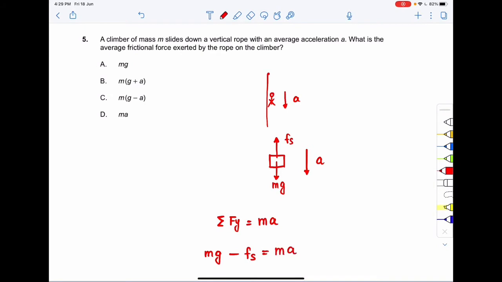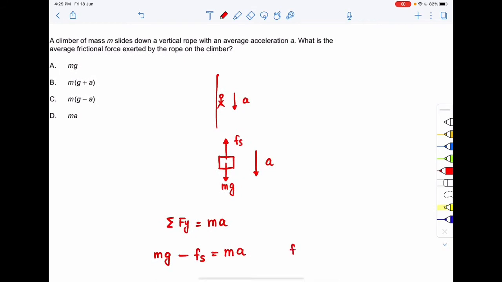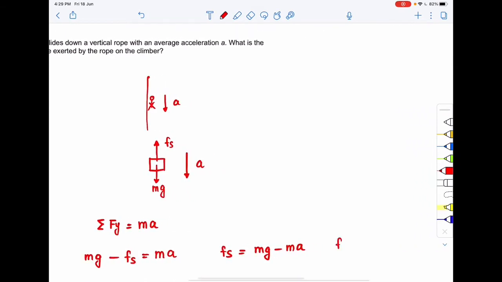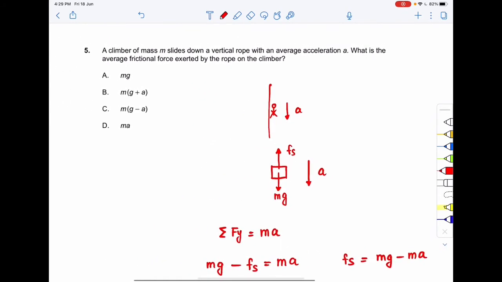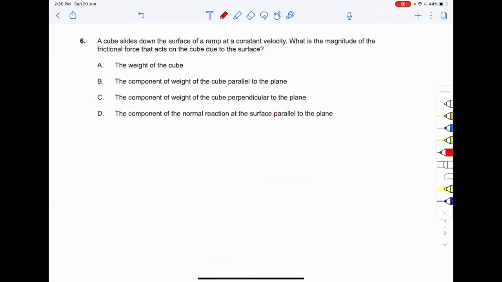Okay, so that means from here we get that the frictional force that will be applied, fs, will come out to be how much? mg minus ma. So the frictional force fs is equal to m times (g minus a). So the correct option to your question number 5 is option C. I hope you got the question. Thank you. So proceeding on to the next question, that is question number 6.